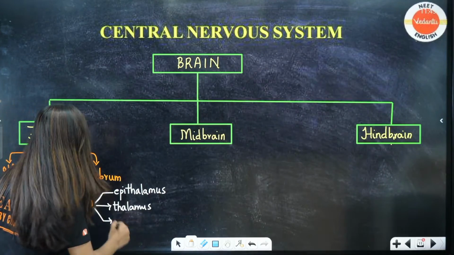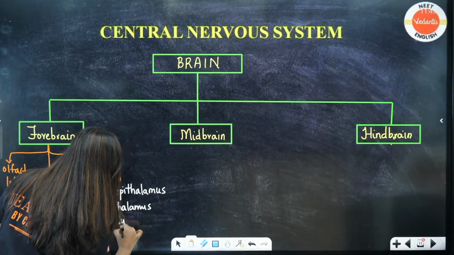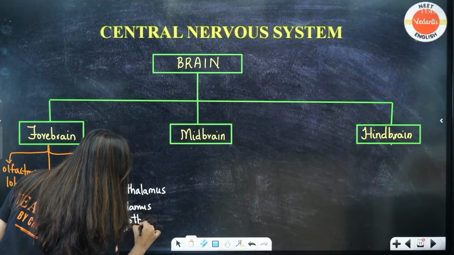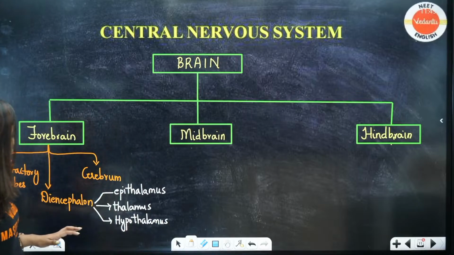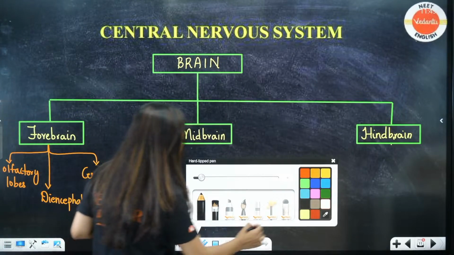Now, the hypothalamus is the principal of all your glands. All the secretions will be controlled by this hypothalamus. So, students, the forebrain is done.